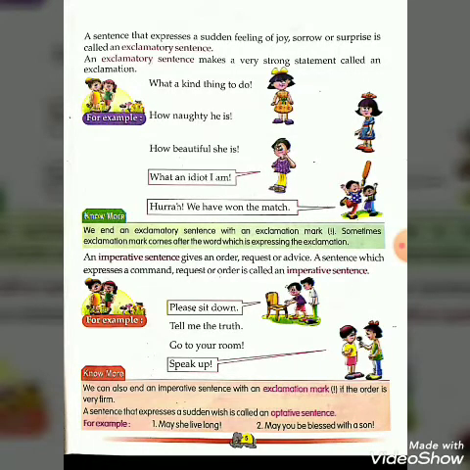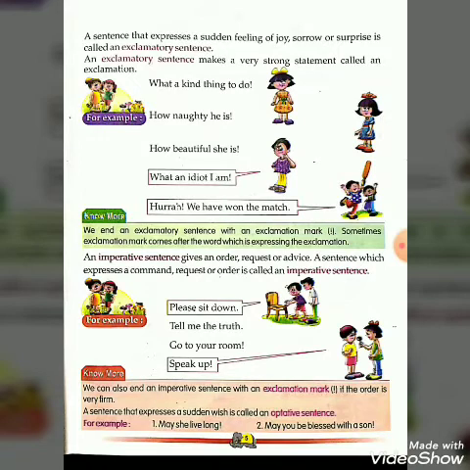I am starting from the last example. Hurrah, we won the match. Which kind of feeling is this? This is a feeling of joy. Now, second last, what an idiot I am. It is an example of sorrow.